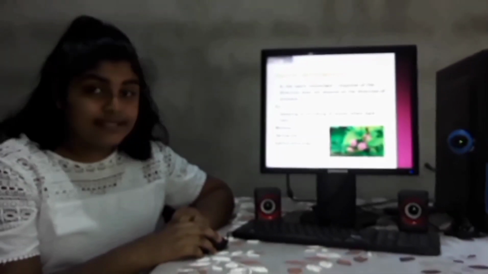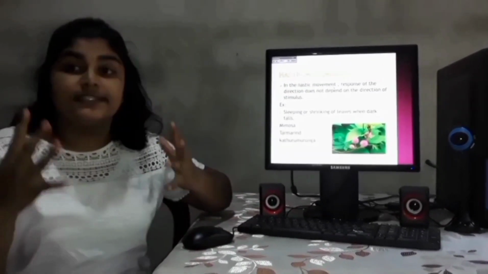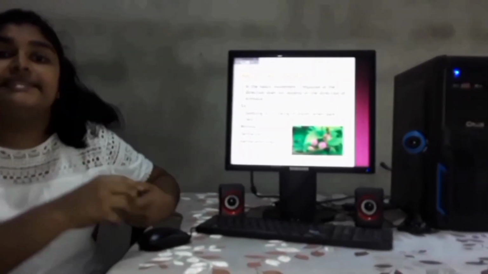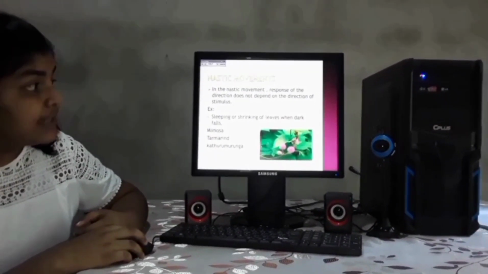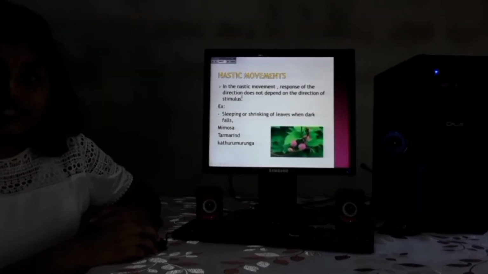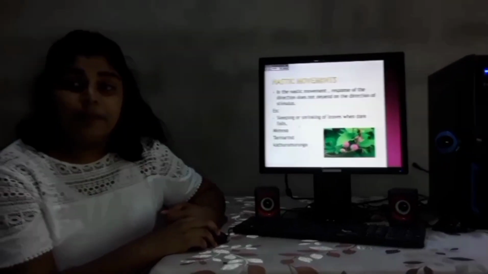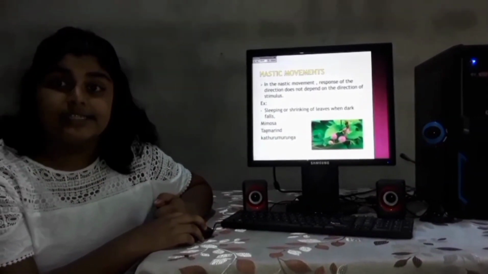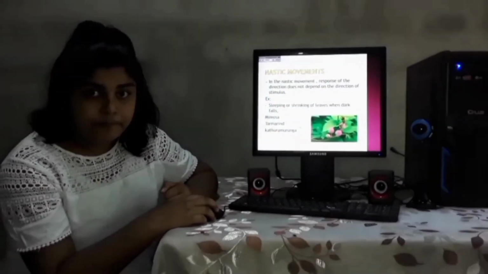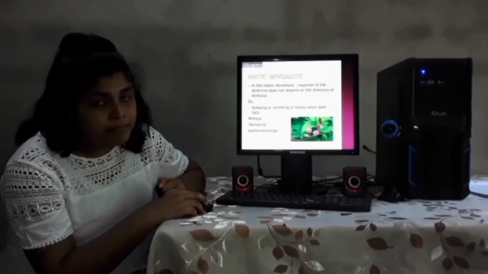Nastic movements. In the nastic movement, the response does not depend on the direction of the stimulus. What is meant by nastic movements? In the nastic movement, the response does not depend on the direction of the stimulus. Do you understand? What are the examples? Sleeping or shrinking of the leaves in some plants when dark falls. Examples: mimosa, turmeric and Kadurumurunga. You can see the picture of a mimosa.